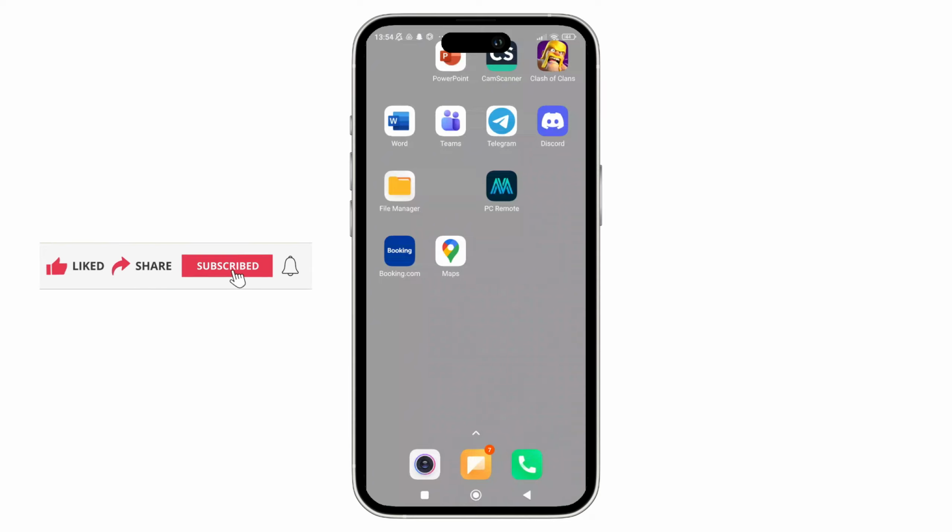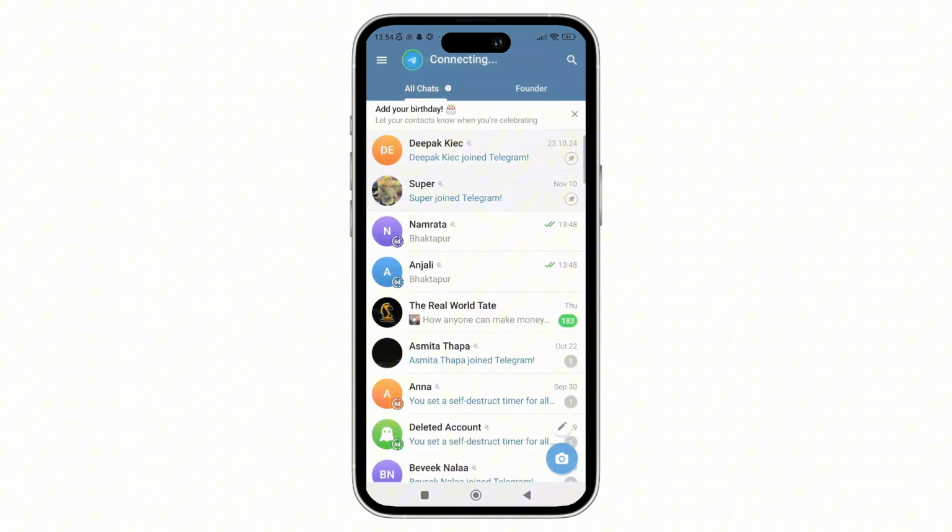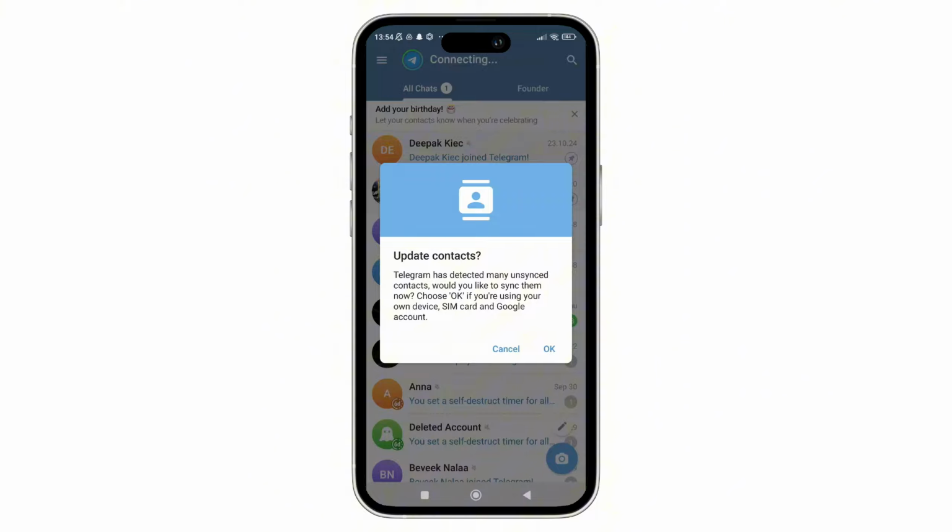Step one is understanding Telegram storage. To tell you upfront, there are three major things. First, Telegram stores messages and media on the cloud if they are in regular chats. Second, messages deleted from your side cannot be recovered from Telegram servers. And the third and last thing is that secret chats are end-to-end encrypted and cannot be recovered once deleted.